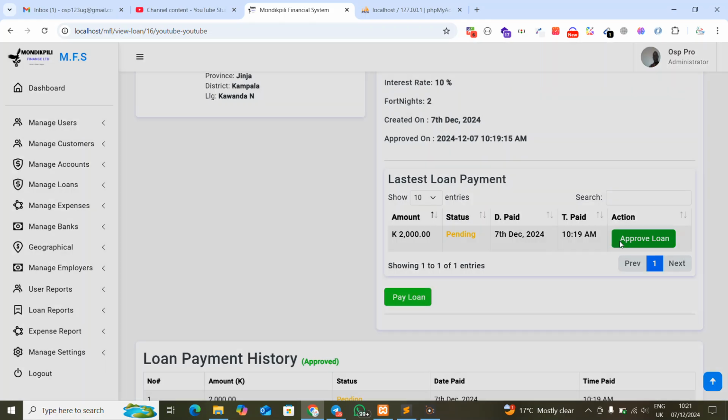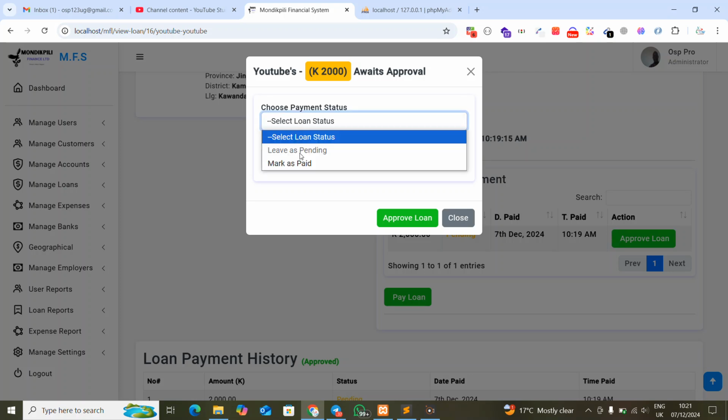By coming here, clicking there and saying, okay, I've paid. He has maybe made payment. He said he's going to make payment, but then out of the blue, maybe the amount of money was not enough as expected, or maybe you just send the money and it's not enough. Maybe he was telling you to please put from this money, I'm going to send you the money. But remember, this is a loan. So that's a scenario where, when someone is making payment, you can leave it pending.